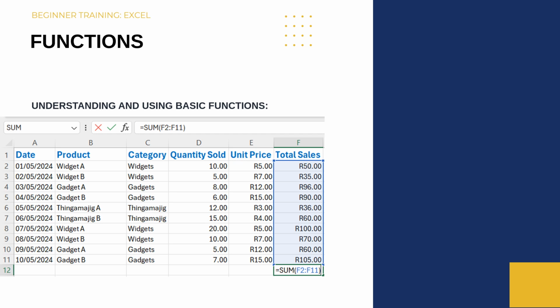Functions are predefined formulas in Excel. For example, the sum function adds a range of cells. To sum the total sales column, click on cell F12 and type equals sum, open bracket, F2 colon F11, close bracket, and press enter.